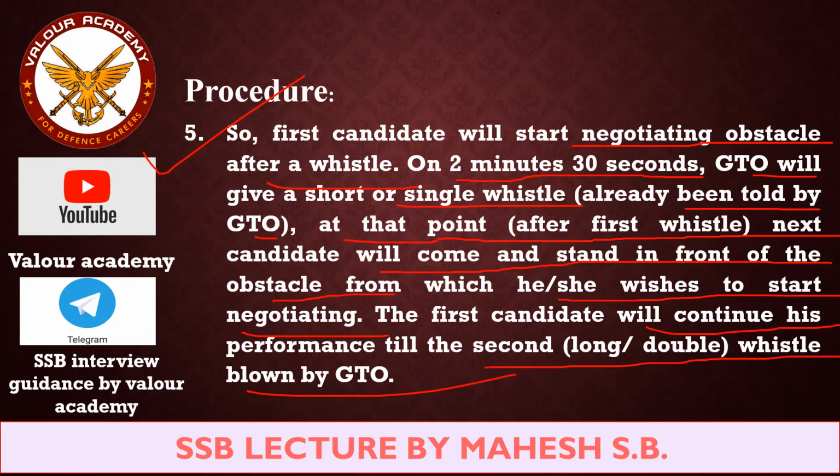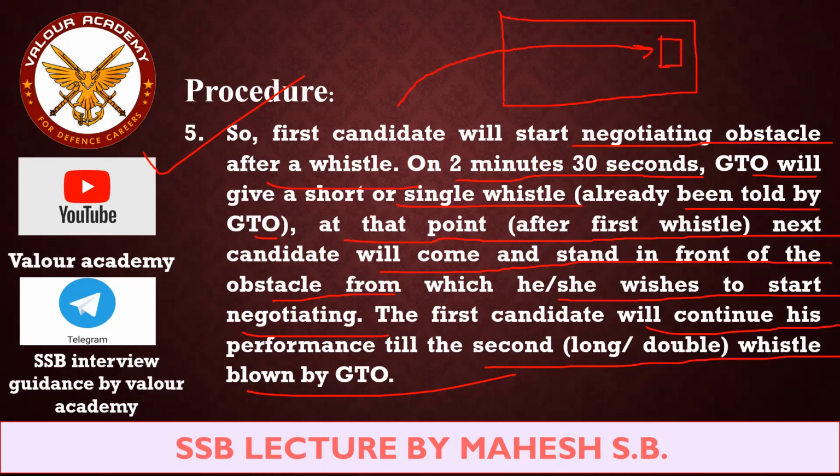At 2.5 minutes, the first whistle will be blown by the GTO, and the first candidate will get the indication that only 30 seconds are remaining. But on the 2.5 minutes, when the first whistle is blown, the second candidate will immediately come and start in front of the obstacle from wherever he wants to start.